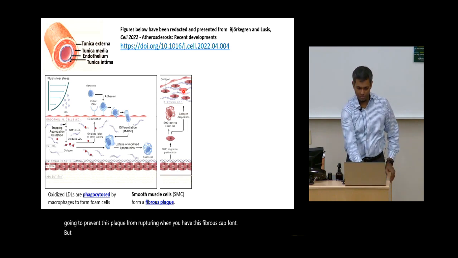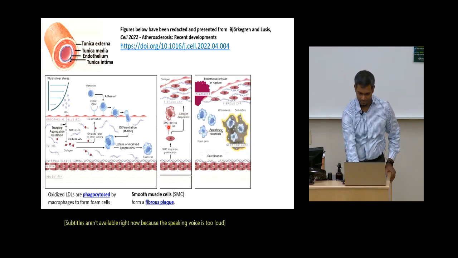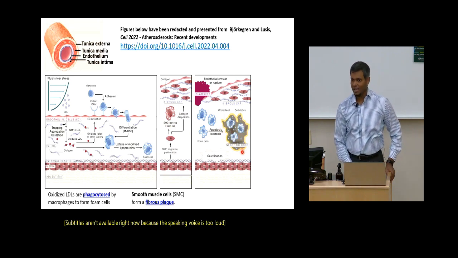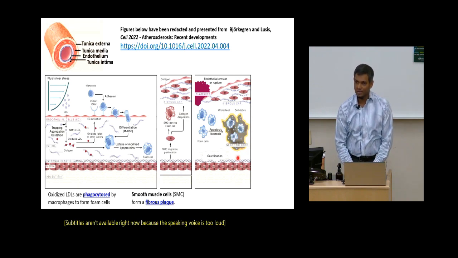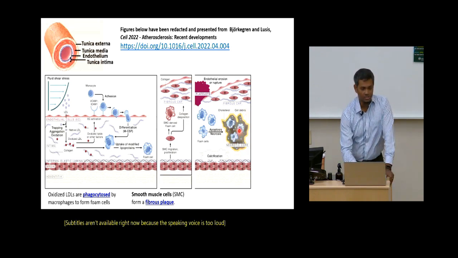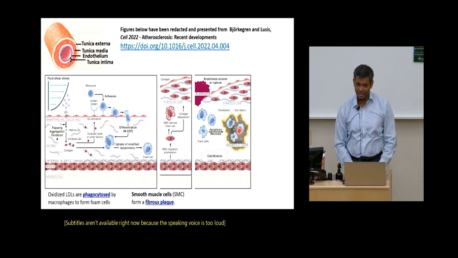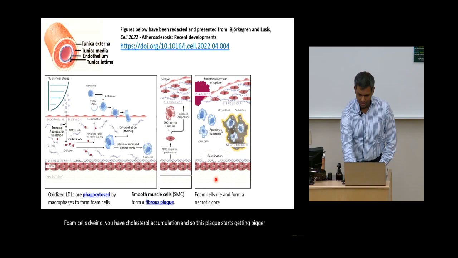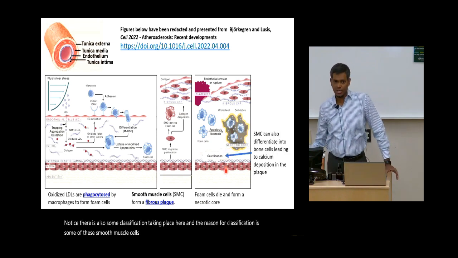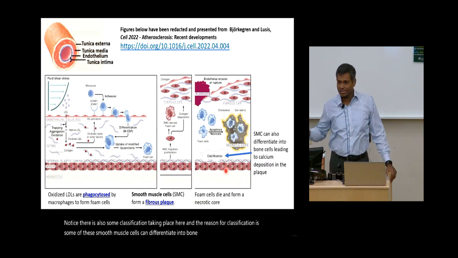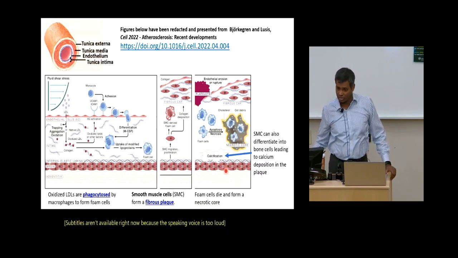But in the meanwhile, the foam cells produced in the previous steps will start dying, and they will form a necrotic core. So you can have more and more of these foam cells dying, you have cholesterol accumulation, and so this plaque starts getting bigger. Notice there's also some calcification taking place here, and the reason for calcification is that some of these smooth muscle cells can differentiate into bone cells, and that's why calcium starts accumulating in this region as well, right? And so these are the details behind how the plaque starts developing.